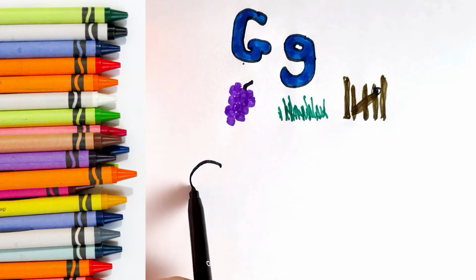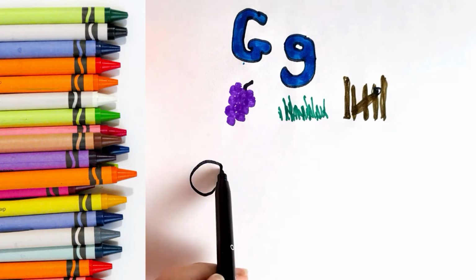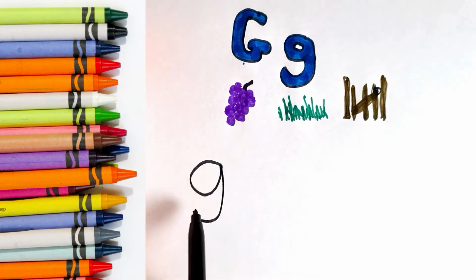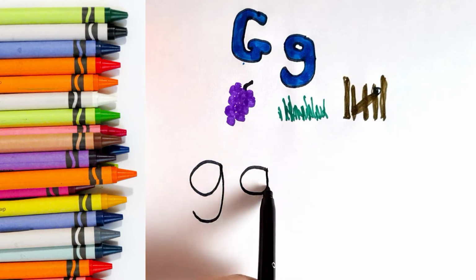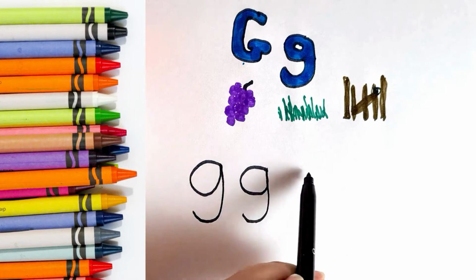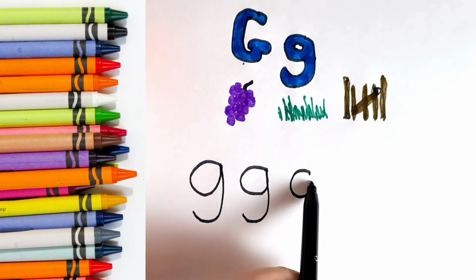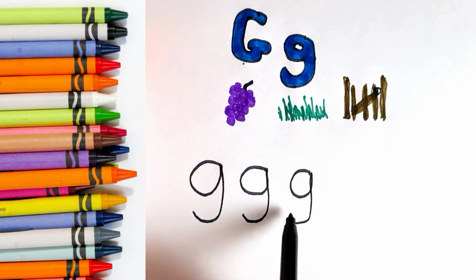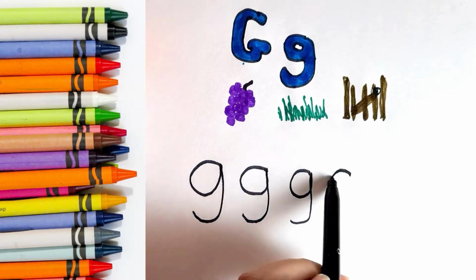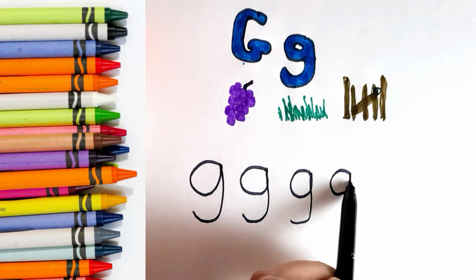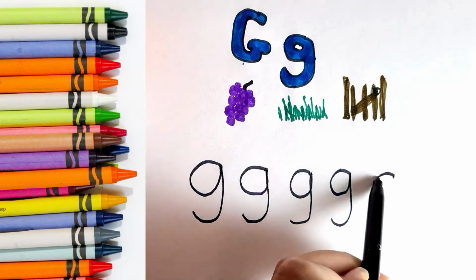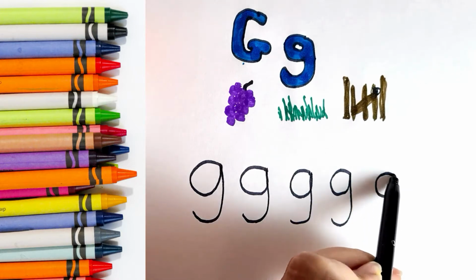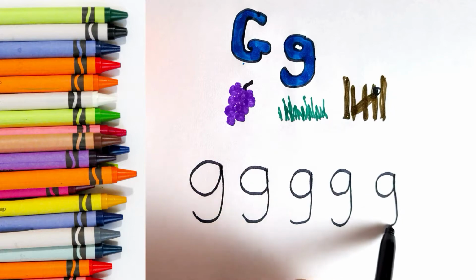Curl all the way round to the beginning, go back down and curl the tail.